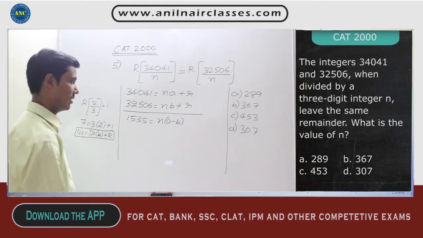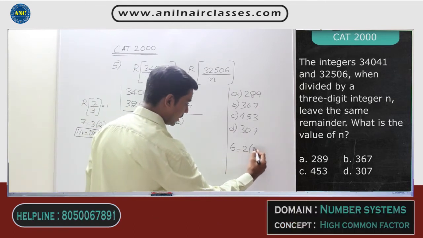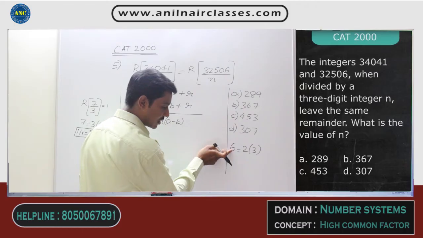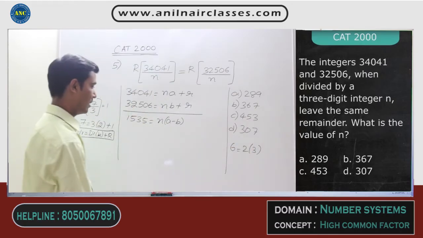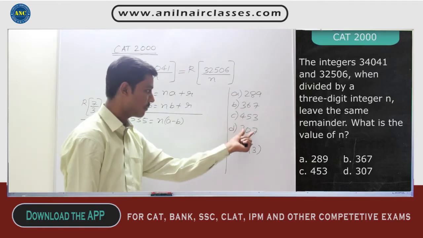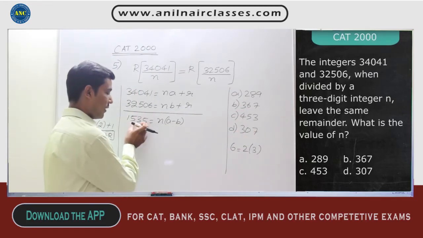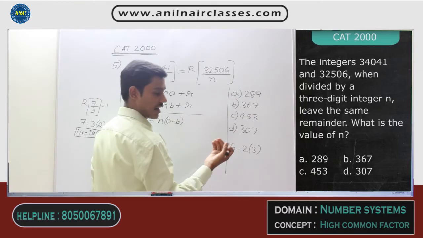Now they are asking that out of these 4 values, which is the value of n, right? Suppose if it is something like 6 is equal to 2 into 3, right? That means this 6 is nothing but a multiple of 2 and it is also a multiple of 3. That means 1535 should be a multiple of one of these 4 numbers. Which of these numbers is what they are asking. What is the answer they are asking?